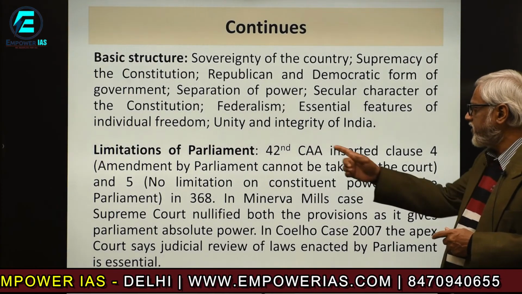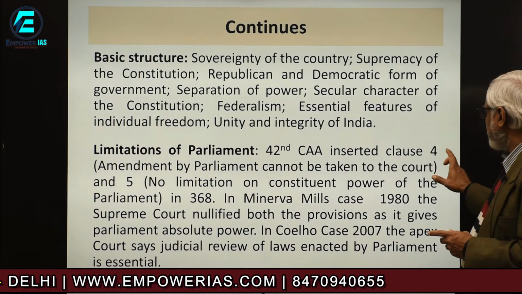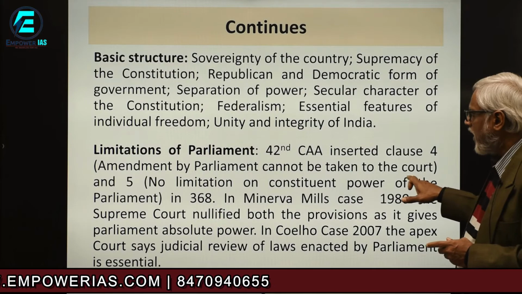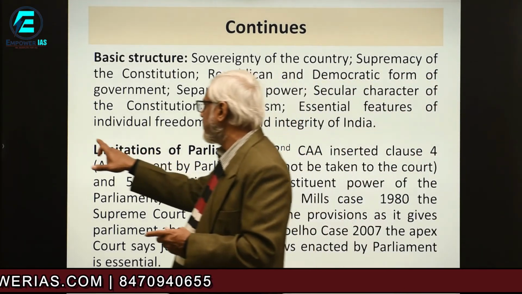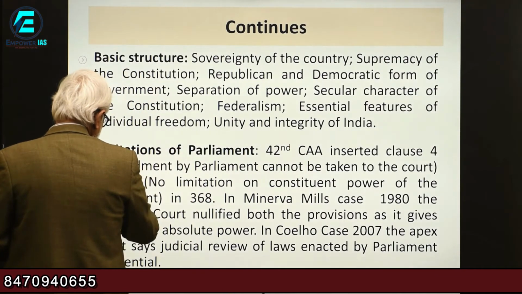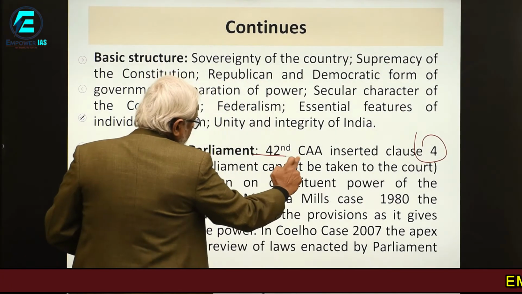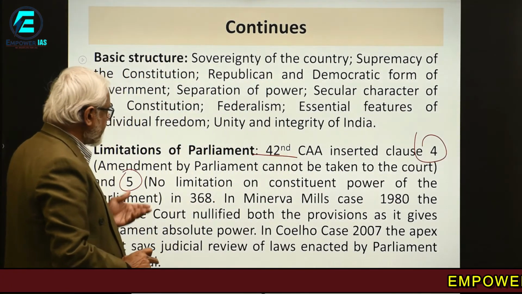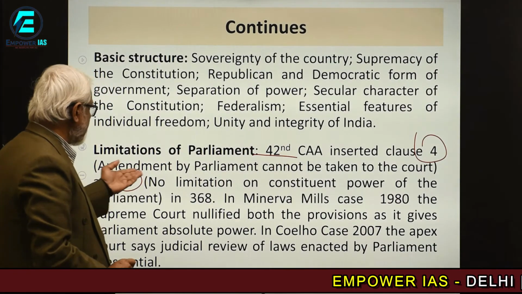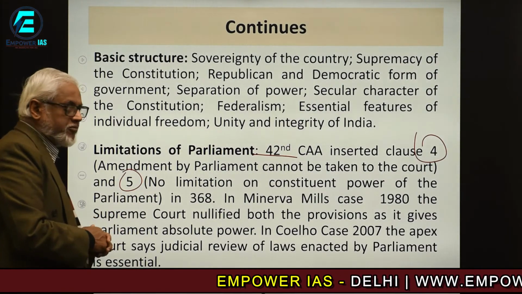Limitations of Parliament. The 42nd Amendment Act inserted two clauses. One, Clause 4, amendment by Parliament cannot be taken to the court, and 5, no limitation on constituent power of the Parliament.